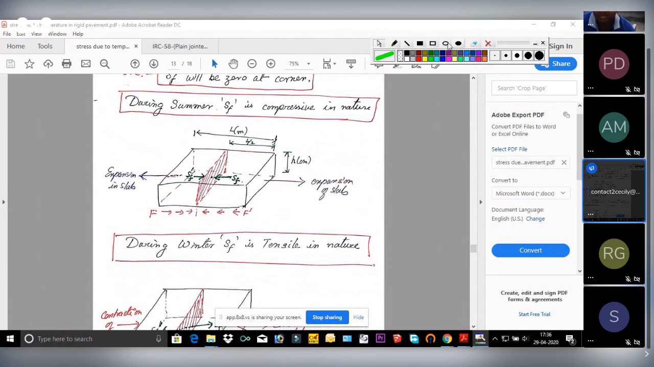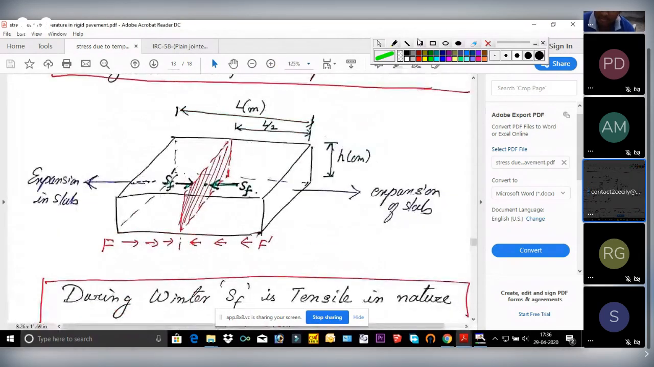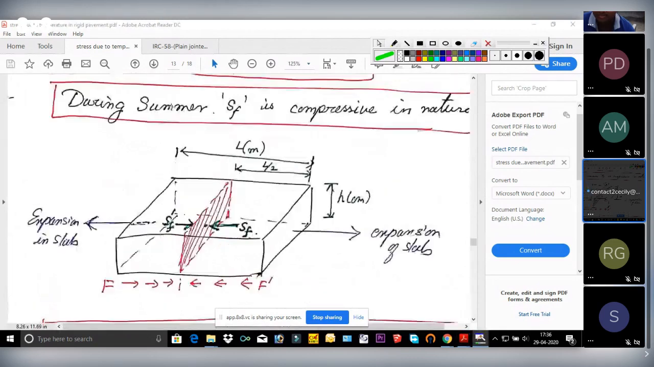How? See the diagram. This is for summer. What happens during summer? Slab will try to expand, right? So it has a tendency to move outward. From both directions, it has a tendency to move outward. Now, what happens? The frictional force will occur in the opposite direction. Obviously, if the slab moves in this direction, the friction force will be in the opposite direction as shown in the figure.